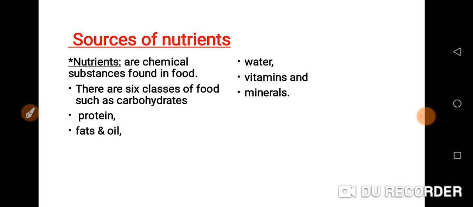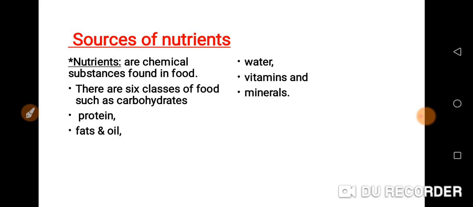The minerals from vegetables like okra, lettuce, all those ones, the nutrient in them is minerals. Then vitamins, these are from fruits, fresh fruits like orange, banana.